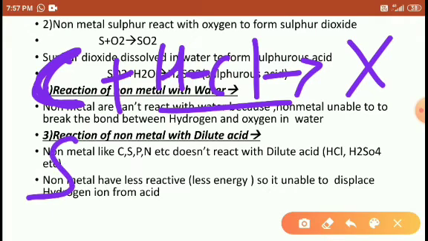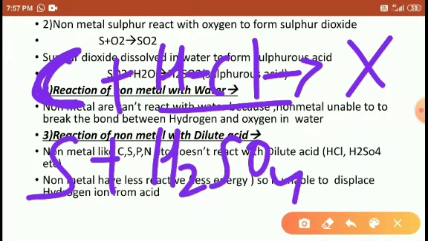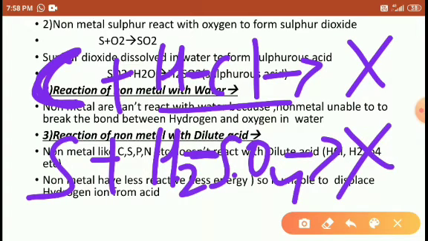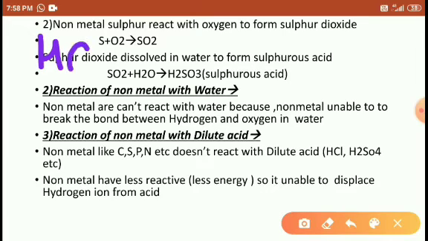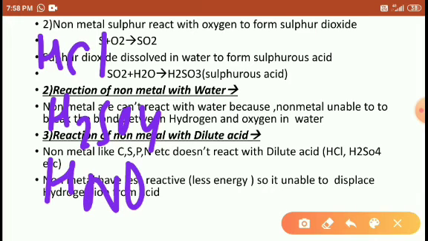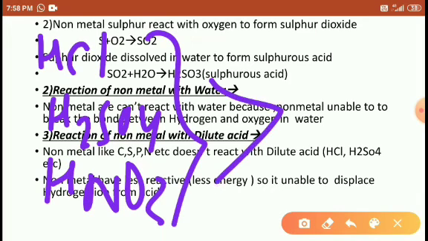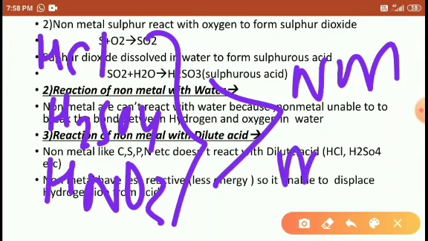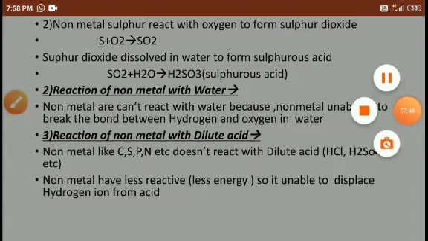Similarly, I am using the non-metal sulfur. Sulfur is treated with H2SO4. The sulfur has less energy, so it is unable to dissociate the bond between the hydrogen and sulfate. So there is no formation of product. That's why, because these non-metals have less energy than the acids. Right? What are the acids? HCl, H2SO4 and HNO3. All of these have higher energy than the non-metals. Right, students?